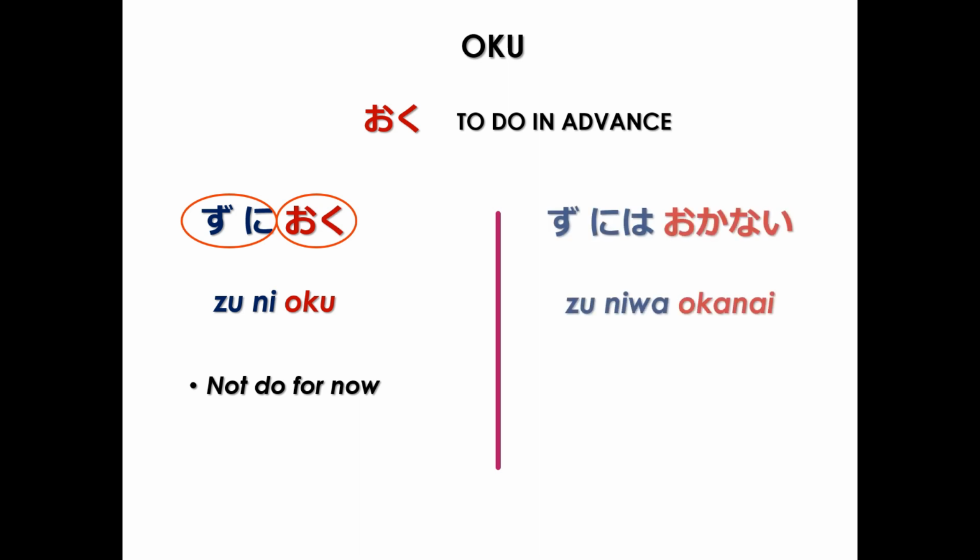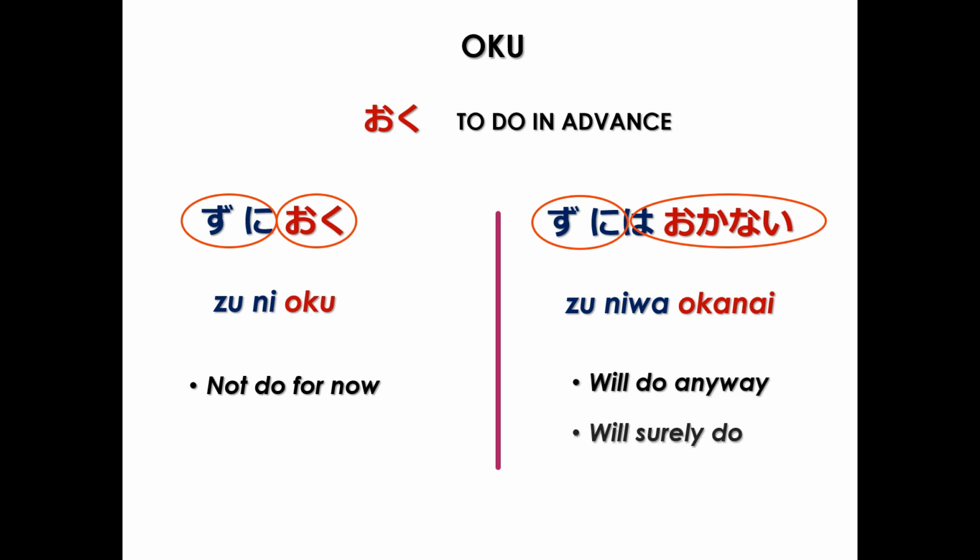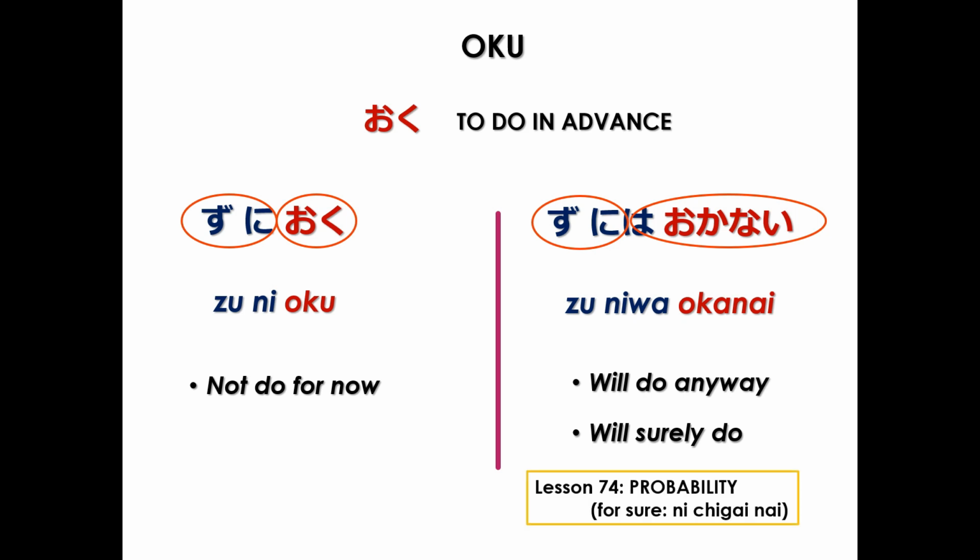For the negative, we have ZU NIWA OKANAI. Again, ZU NI means without doing, and OKANAI means won't do in advance. Without doing is something I won't do in advance. In other words, I'll do it anyway, or I'll surely do it. This is similar to the for sure conjugation ni chigainai, which we learned back in lesson 74 on probability.